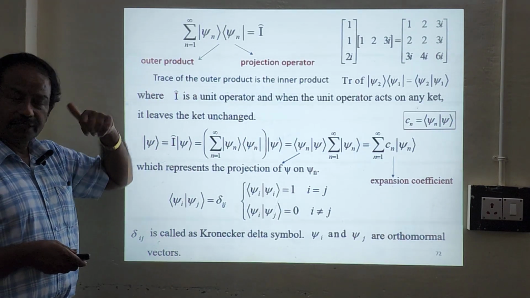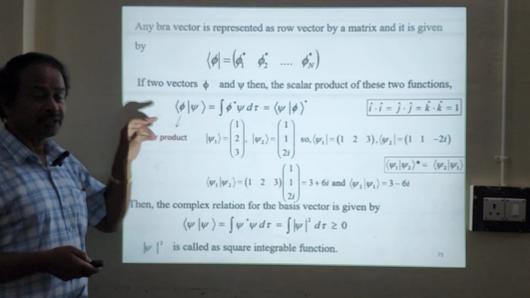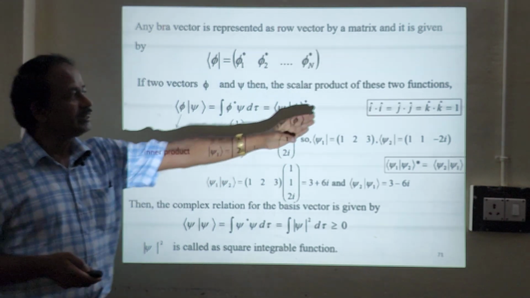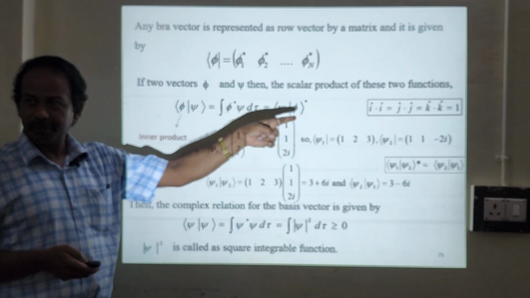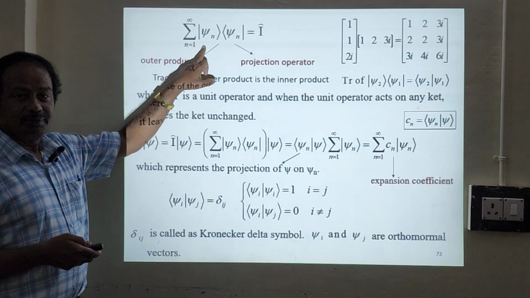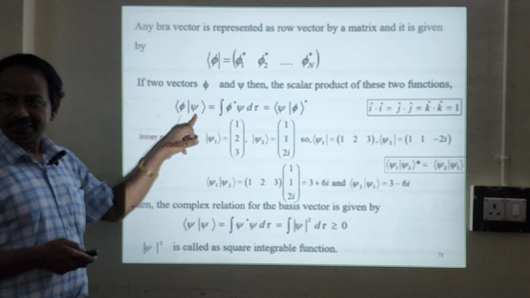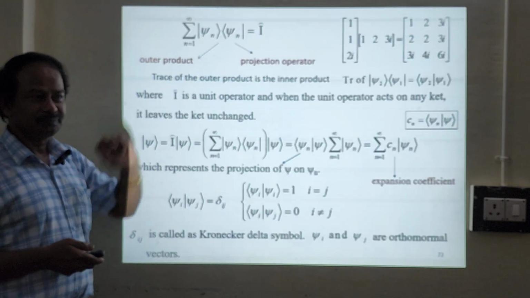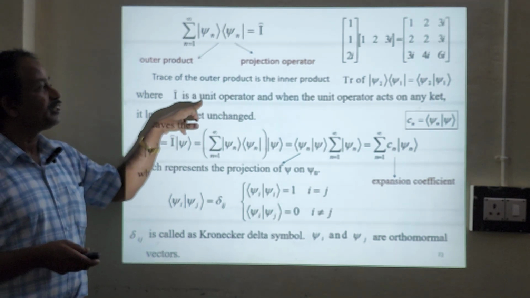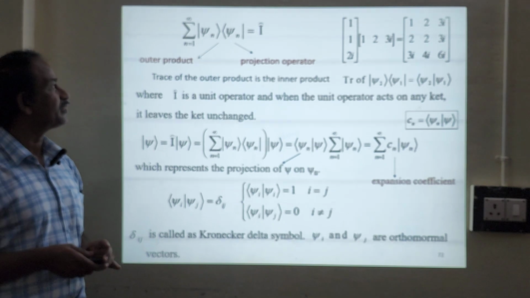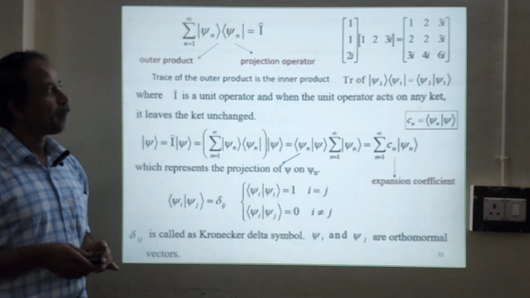Just now we have seen the inner product. The inner product will always give you a number. Similarly, here we are going to do it the other way around. Here it is bra with ket; there it is ket with bra. Ket with bra gives you an operator, the unit operator, identity. This is called the outer product. Sometimes we call this a projection operator.